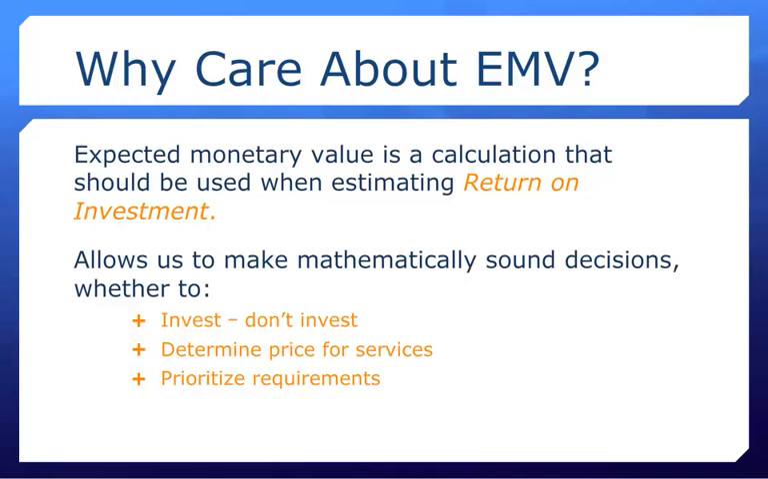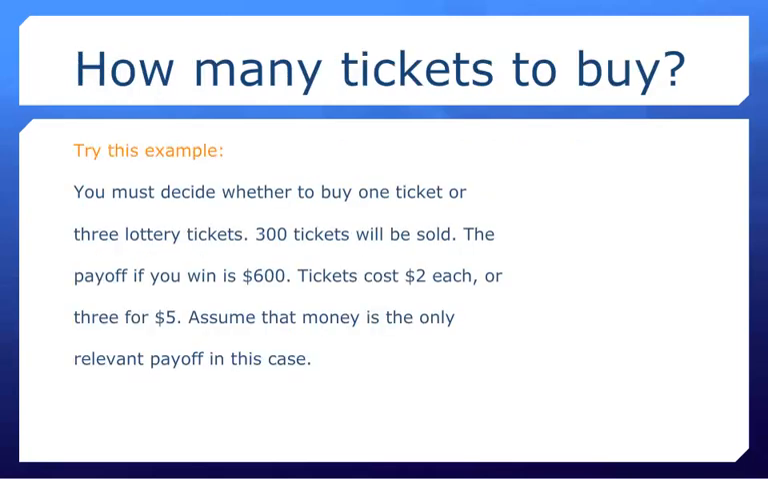Let's see how we might apply expected monetary value to other games of chance. This time, let's take an example where we'd like to know how many lottery tickets we should buy in a certain scenario. Let's take a different look at expected monetary value and see how it can help us in a different context. Here's an example. This time, let's think of it in terms of investing in a lottery ticket.